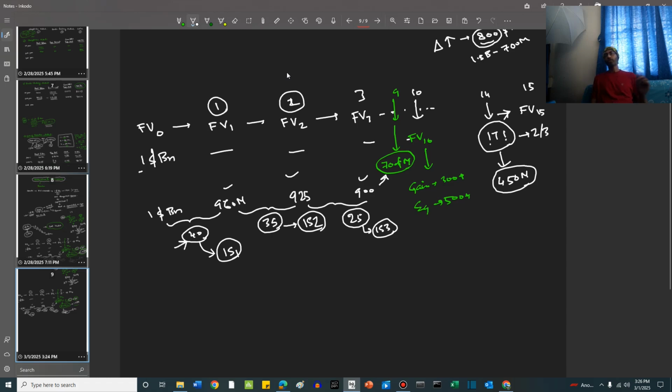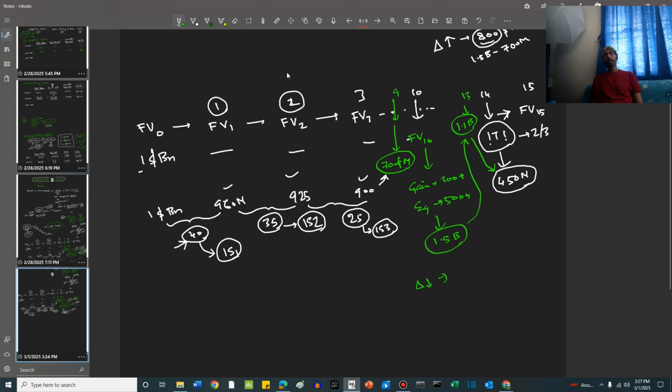Now there is a catch, friends. What is the total reduction? Let's say in year 13 the fair value of the asset was 1.1 billion. So from 1.5 billion in year 10, we all know, friends, in year 10 it was 1.5 billion. This reduced to 1.1 billion in year 13, and then we have to further reduce it to 450 because of a sudden release of a new technology. So the reduction that has to happen